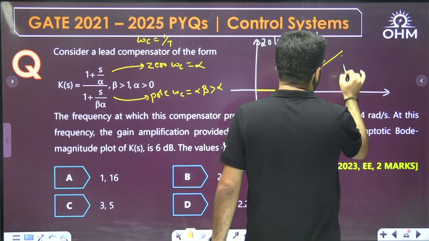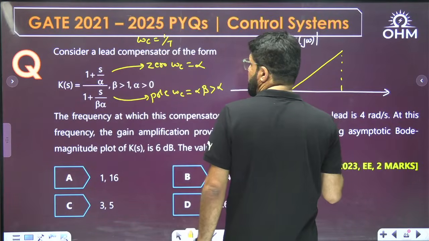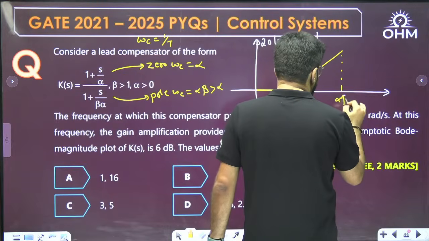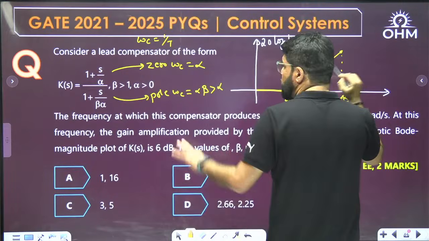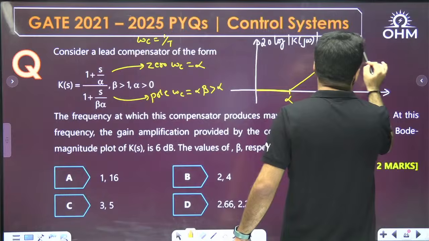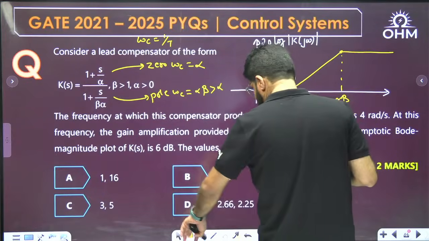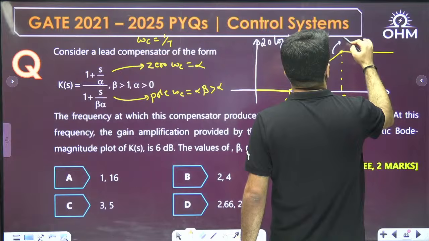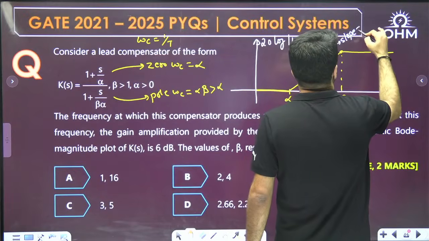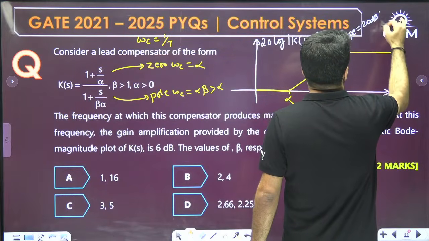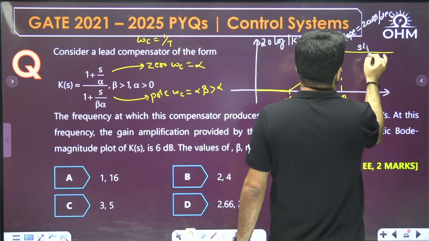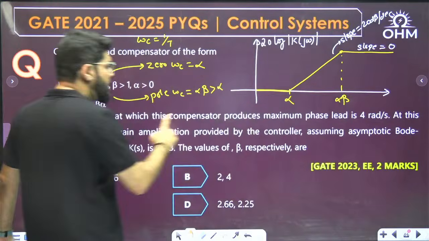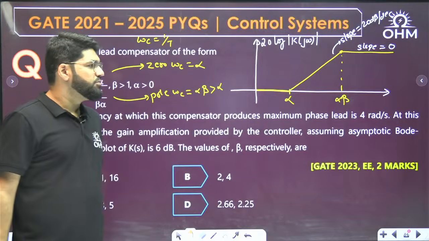Okay, then what will come? The pole will come. So this is the zero at alpha. The pole frequency is alpha beta. And the pole will reduce the slope by 20 again. So 20 minus 20 is 0. 0 slope means parallel to the x-axis. So this will have a slope of 20 decibel per decade, and this will again have a slope equal to 0. Okay, the frequency at which the compensator produces maximum phase lead is 4.